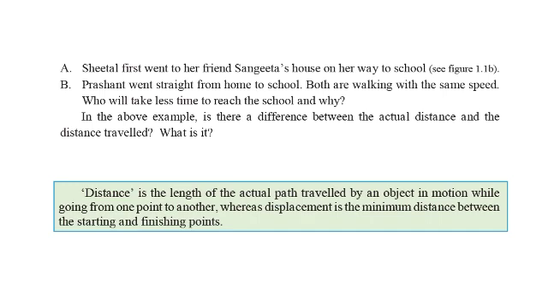1300. What is distance? Distance is the length of the actual path traveled by an object in motion while going from one point to another. You can go anyhow. Whereas displacement is the shortest or the minimum distance between the starting point and the finishing point. Okay.